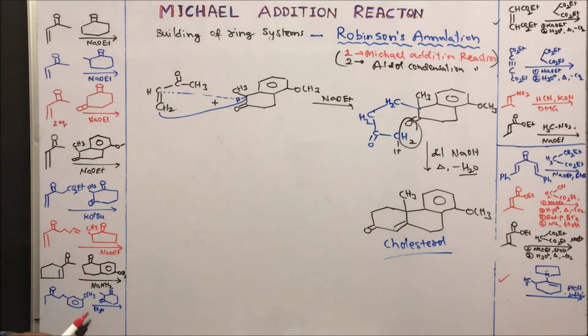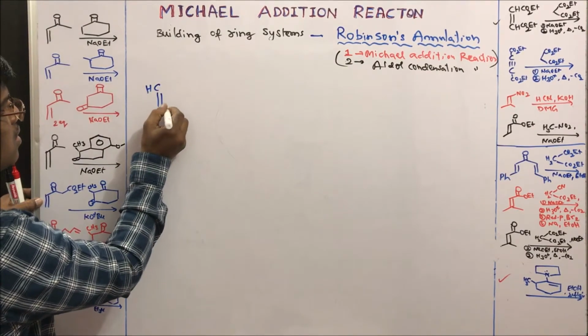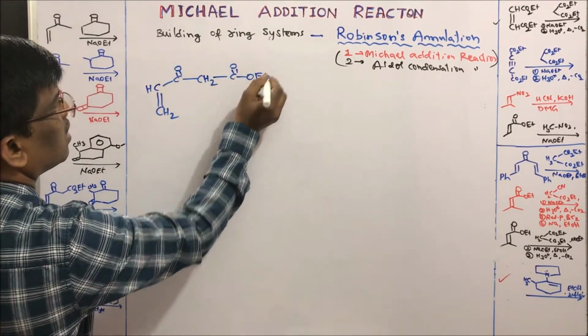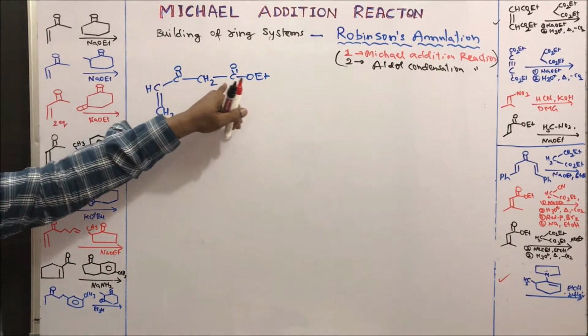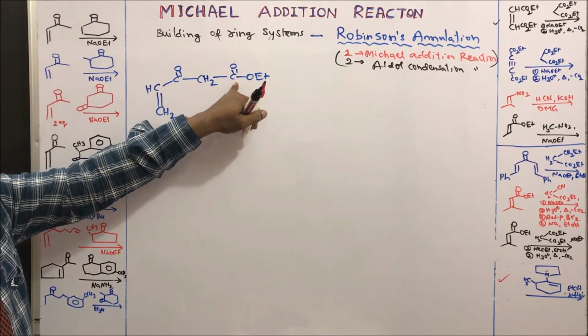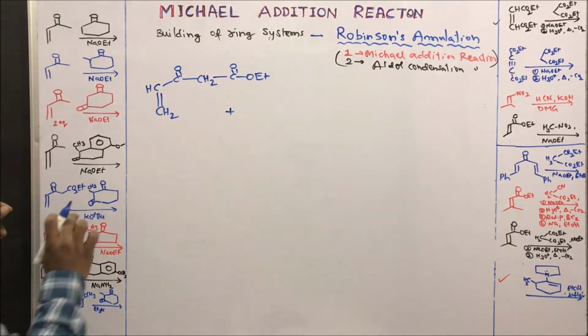Let us take another example. So alpha beta double bond. In the previous example here it was a methyl group, but in this example we have an extra ester group. However, the remaining chemistry is going to be the same.